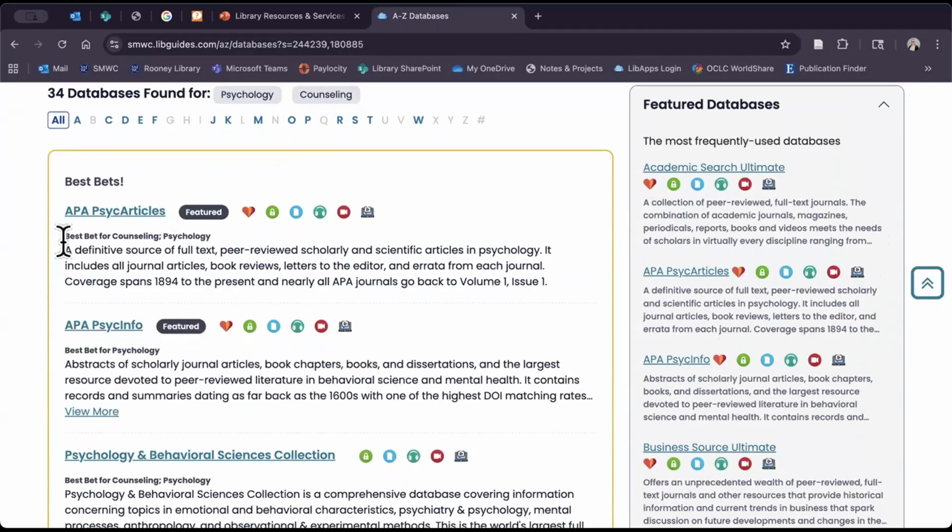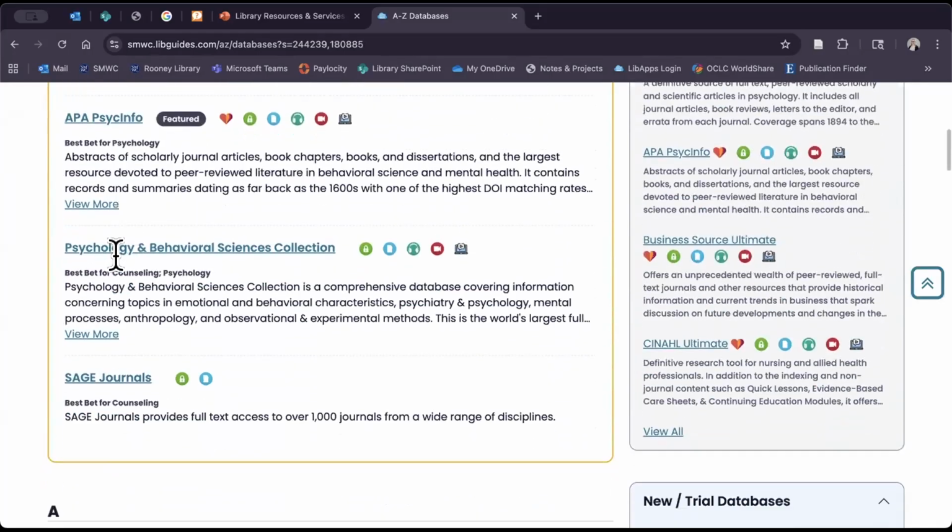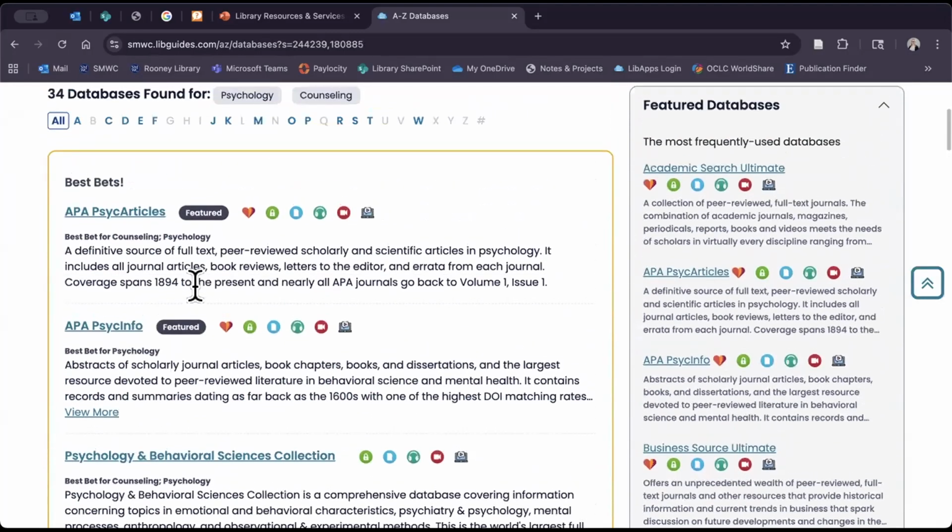Okay, so now you're going to see here, I have both of them that I've searched for. And what you'll see is this different feature where it says best bet, and this is going to include counseling and psychology. It says this is a best bet for both, versus this one down here is just a best bet for psychology. This one is a best bet for both. And so what you could do is use that information and say, okay, this database right here sounds really great.